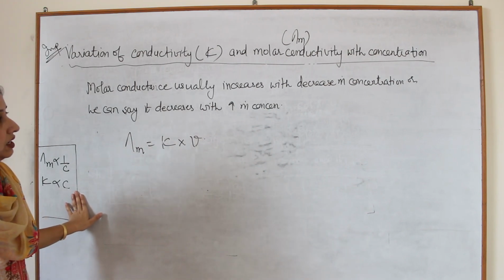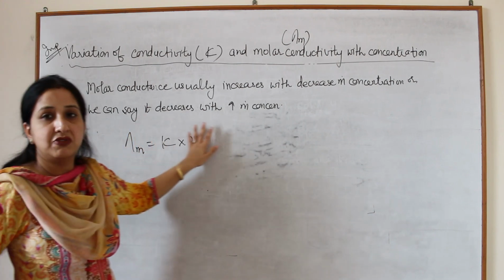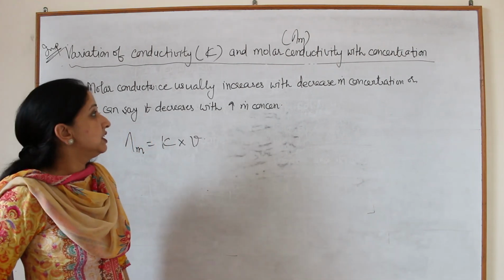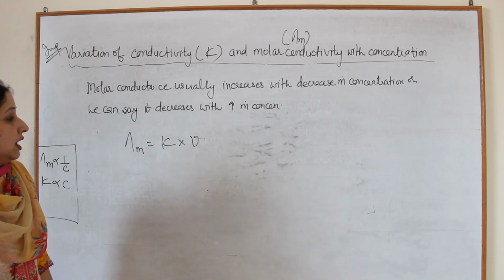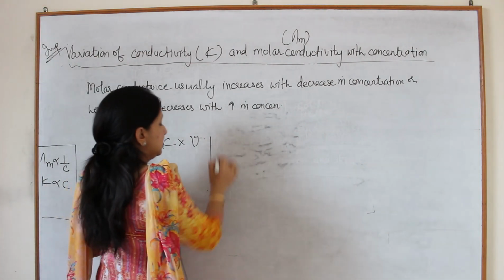So in general, lambda m, or you can say molar conductivity, increases with decrease in concentration, and conductivity decreases with decrease in concentration. So this is very important for your exam. What is the variation of conductivity and molar conductivity with concentration?